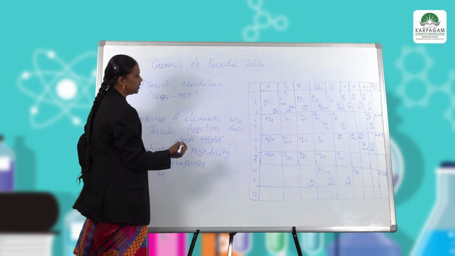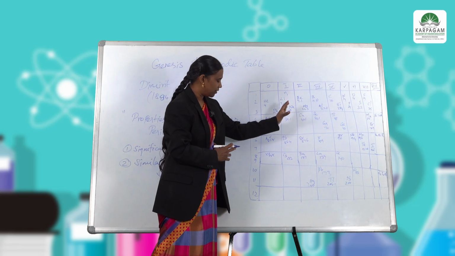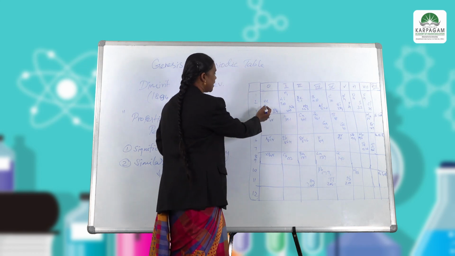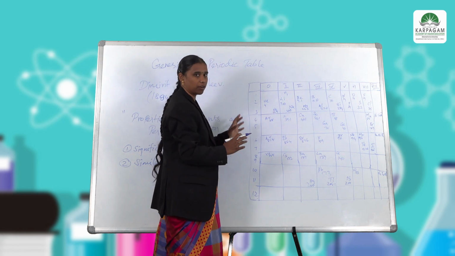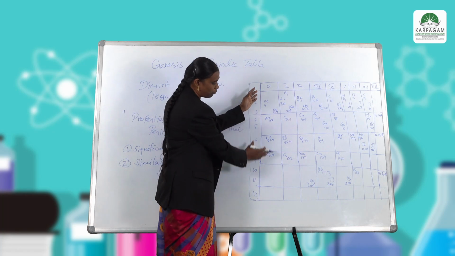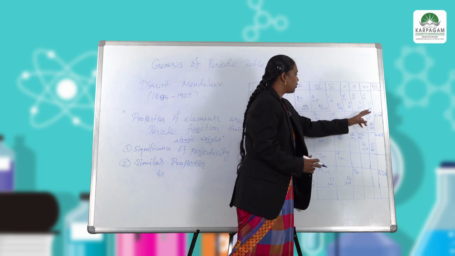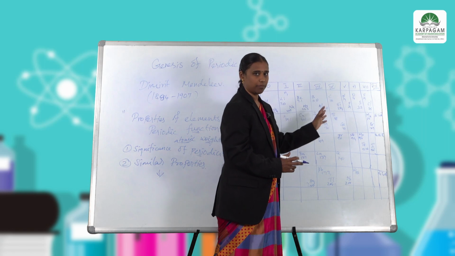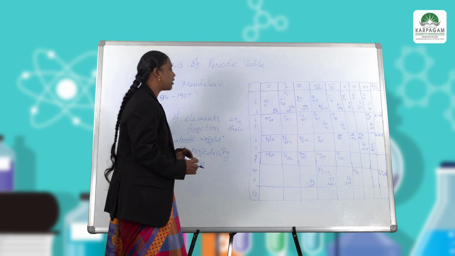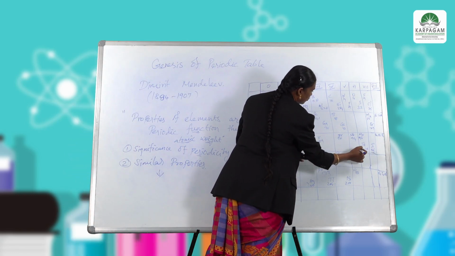In this way the elements are arranged in order according to similar properties. Helium, neon, argon, krypton and xenon have the same physical and chemical properties, so they are arranged in one group. Likewise, fluorine, chlorine, bromine and iodine have the same properties, so they are arranged in another group. The notable point here is iodine and tellurium.